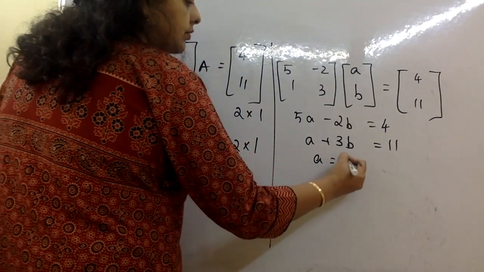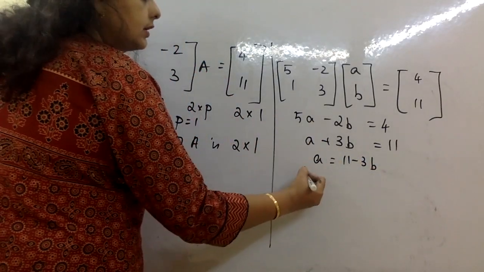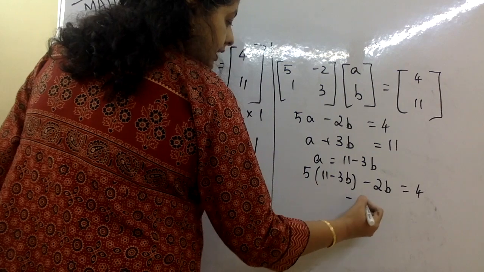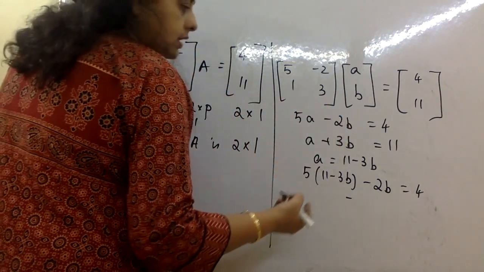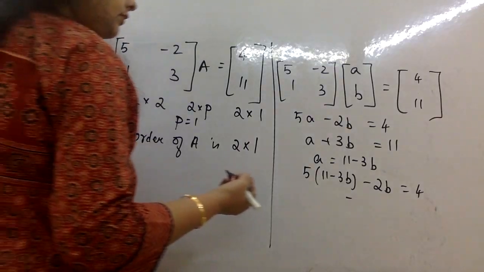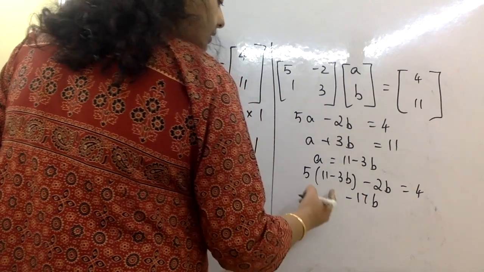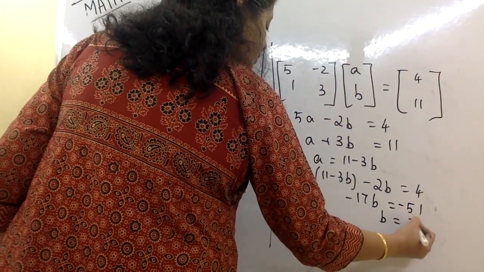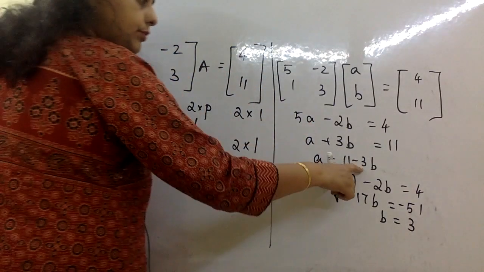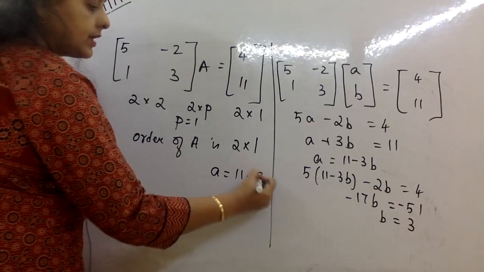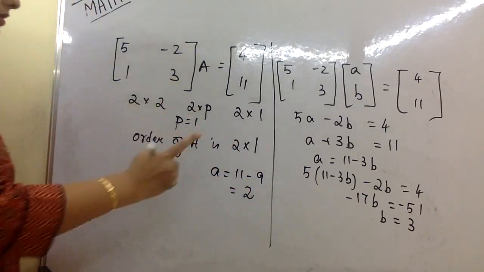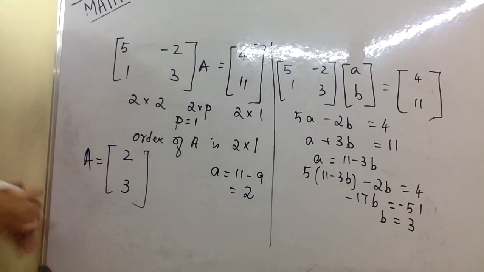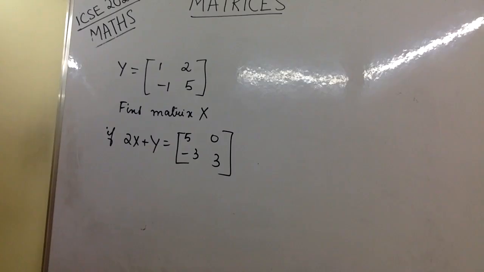So A is equal to 11 minus 3B. That I put here. 11 minus 3B, minus 2B is equal to 4. Minus is 15 and 2, that is 17B. Minus 17B, this is 55 and minus 51. B is equal to 3. We got B is equal to 3. We'll put it here. A is equal to 11 minus 9, which is 2. So my matrix A becomes 2, 3. You must give the answer like this. Okay, don't forget.